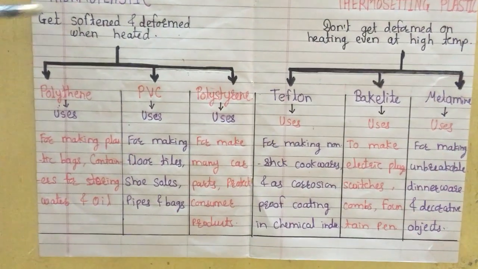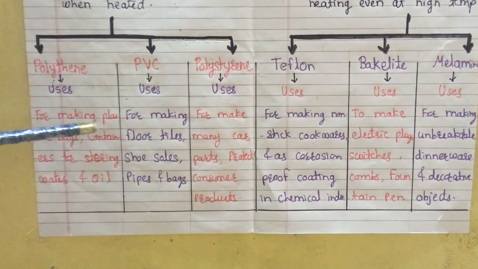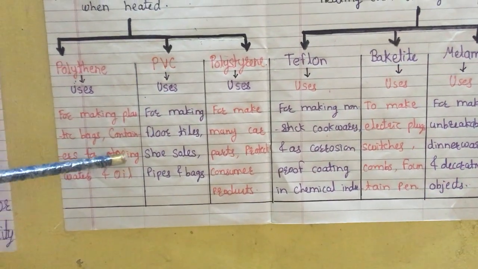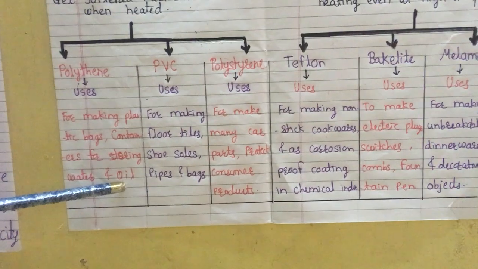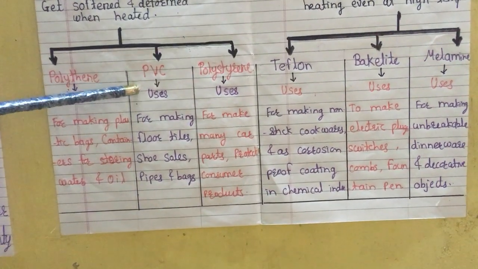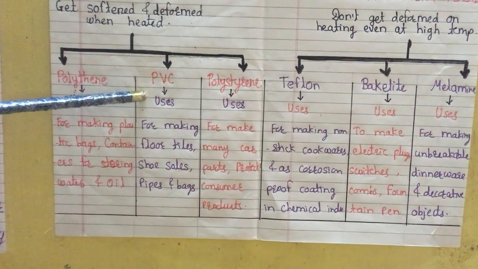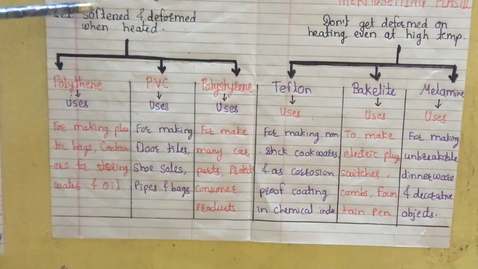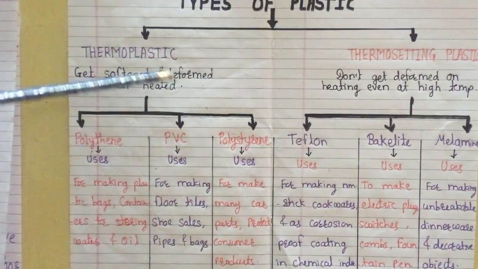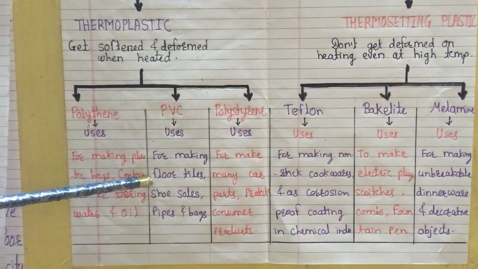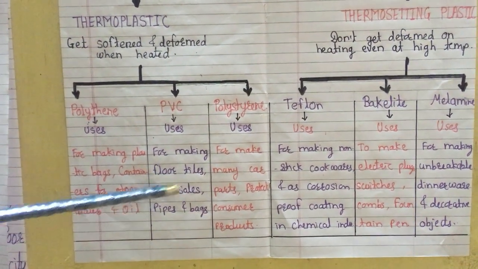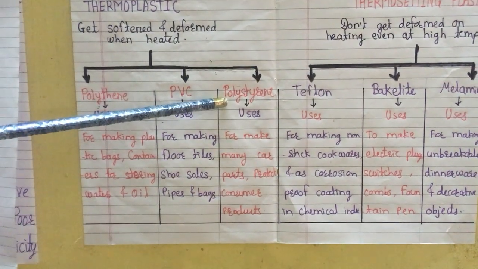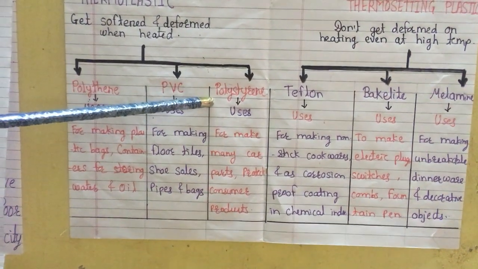Polythene thermoplastic is used for making plastic bags and containers for storing water and oil. Next is PVC, the full form of PVC is polyvinyl chloride. This thermoplastic is used for making floor tiles, shoe soles, pipes and bags. And the third type of thermoplastic is polystyrene.